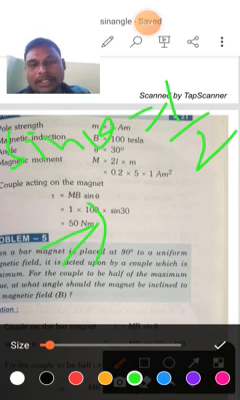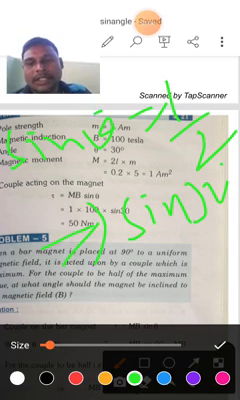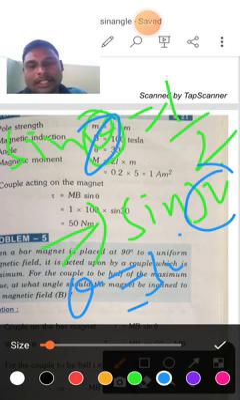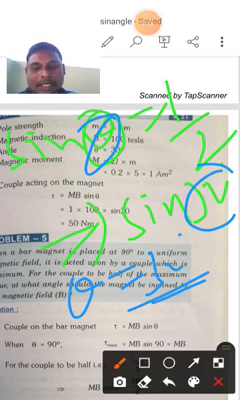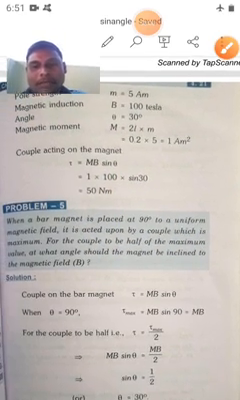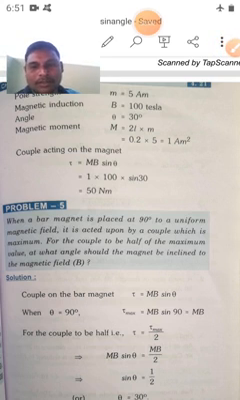Then sin theta equal to 1 by 2 is nothing but sin 30. So the value of theta here is 30. So the angle is equal to 30 degrees. This is the way we are going to calculate the angle when a bar magnet is placed at 90 degrees, where the couple is maximum.